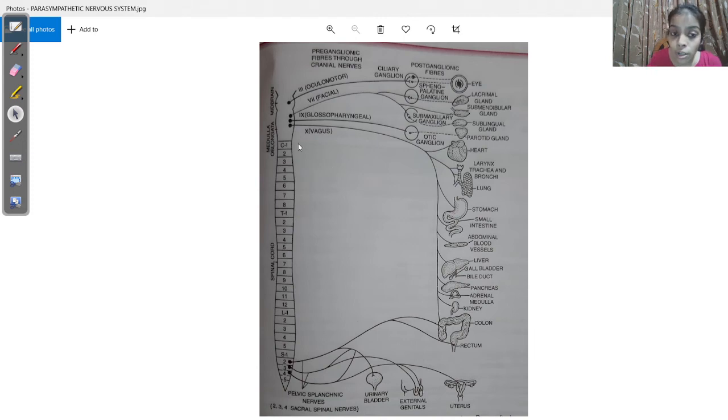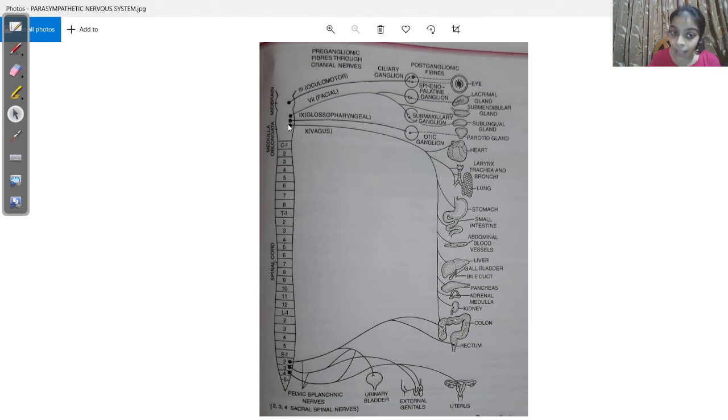Because it emerges from the midbrain and the medulla oblongata, that means the brain stem. Which part do we say brain stem? The midbrain, pons varolii and medulla oblongata together constitute the brain stem.